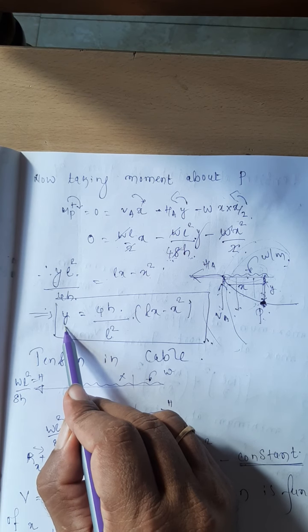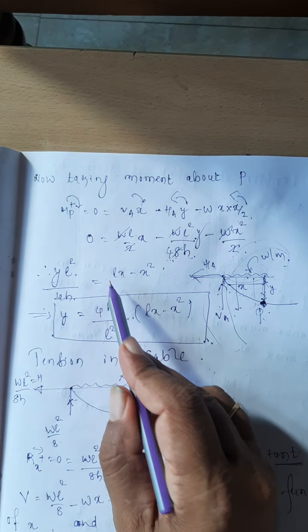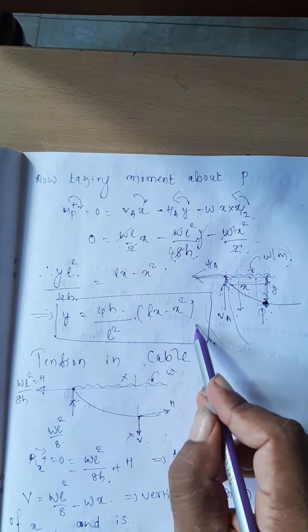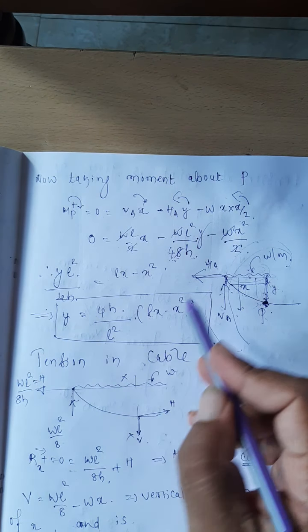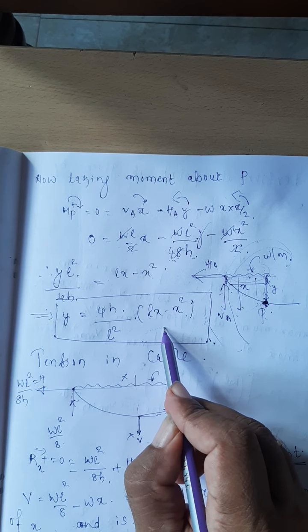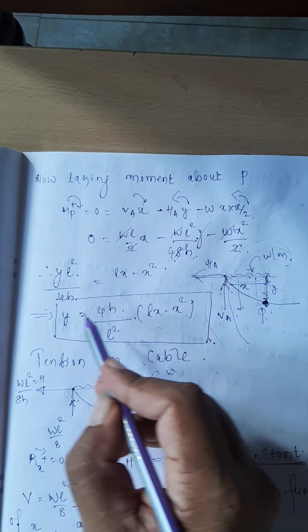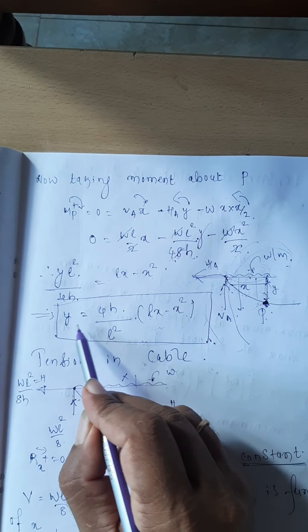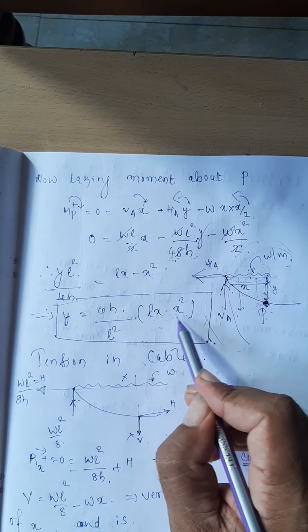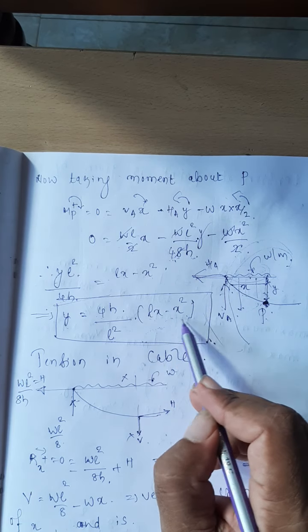Therefore y is equal to 4h divided by L square, Lx minus x square. If you want, you can remember it. Otherwise, you can derive it at any instant. Already we have used this formula in the 3-hinged arch. The value of y is equal to 4h divided by L square, Lx minus x square. In the previous model, we have used it.